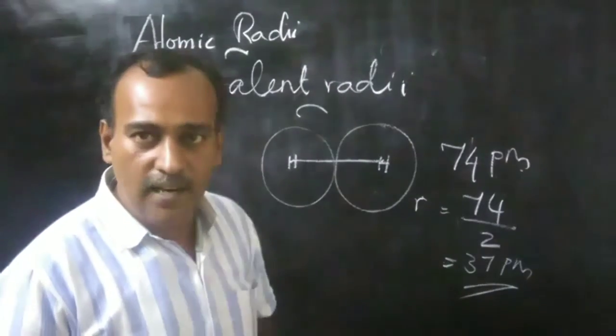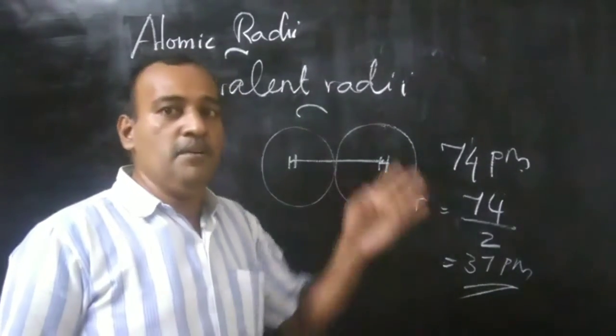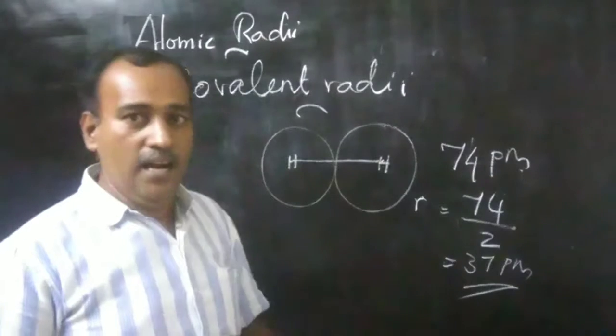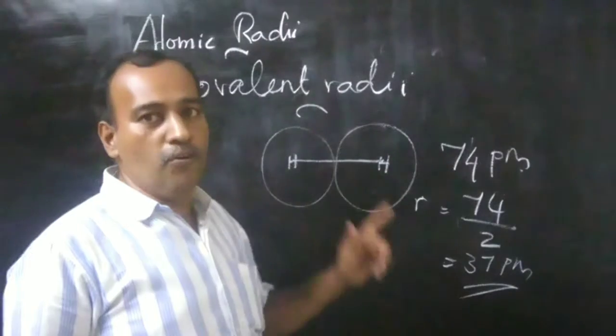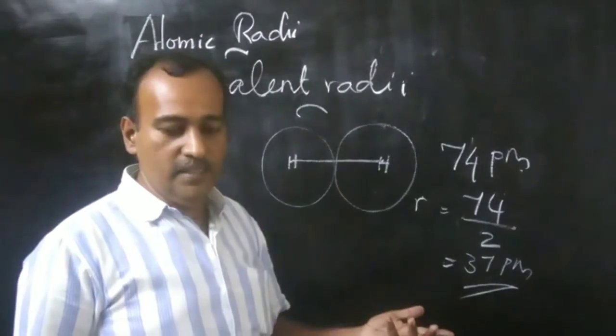Can you clear atomic radii in the case of a covalent molecule? How can you measure covalent radii? By measuring the internuclear distance, or by taking half of the internuclear distance, we can calculate covalent radii.